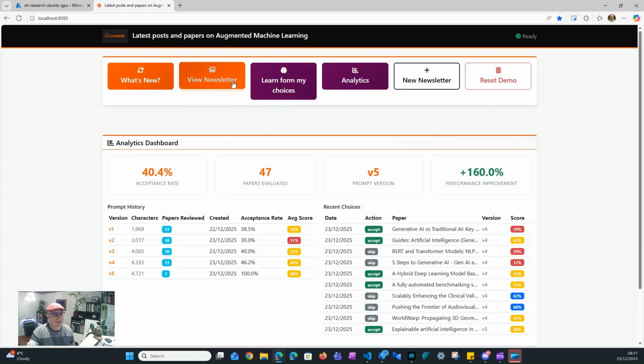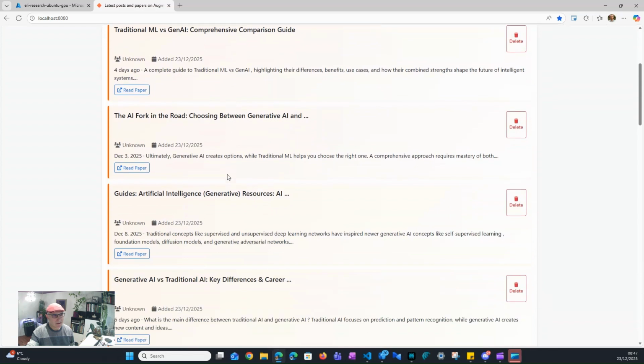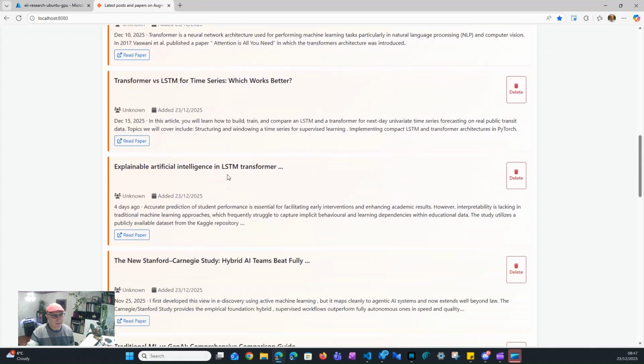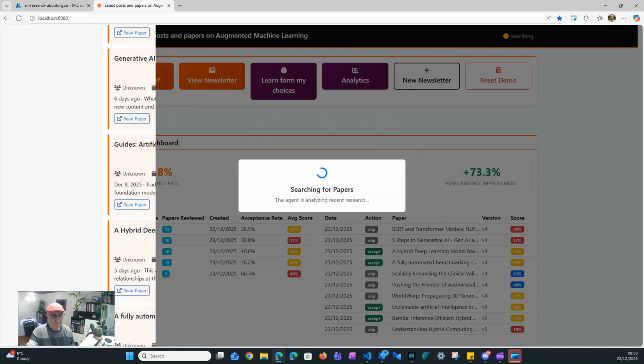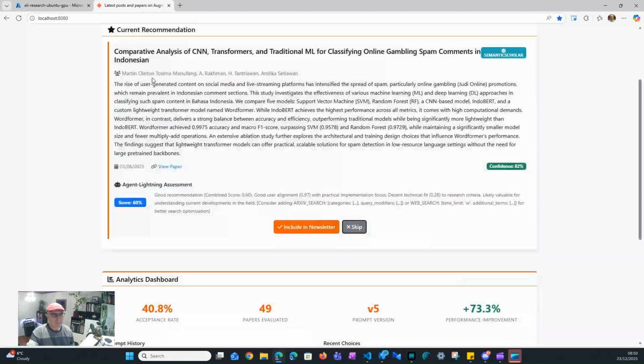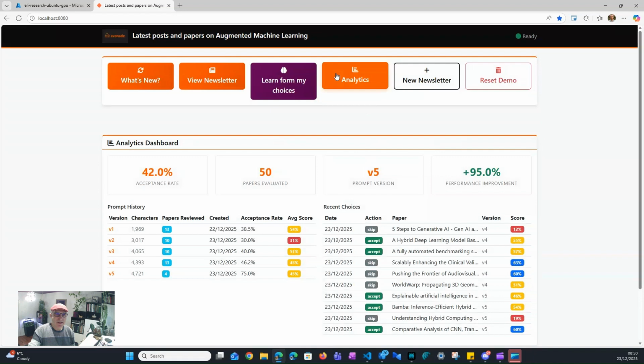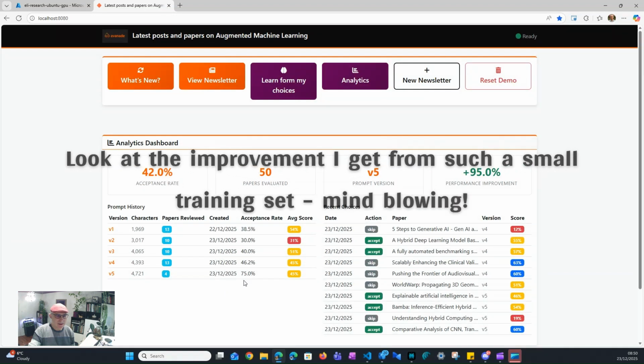If you look at the newsletter itself, you can see the different papers that I've collected so far. Comparative analytics of CNN, transformers, and traditional AI. Perfect. This is exactly the type of paper I'm interested in. So this was the 4th one. If we look at the analytics, I'm now standing at 75% compared to 30%. Yes, it's only 4 papers, but it's starting to feel that it's getting me.